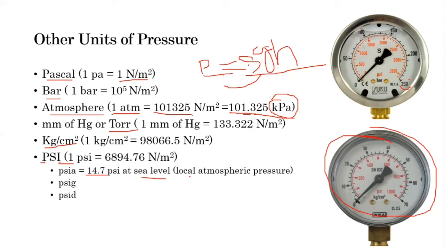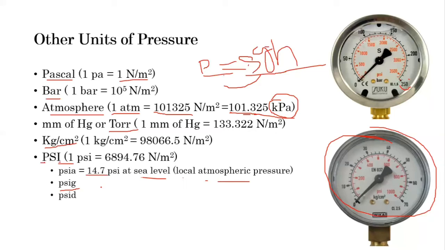This is the local atmospheric pressure; it may vary according to the season. But any pressure you measure with reference to this atmospheric pressure is called PSIG, pound per square inch gauge.